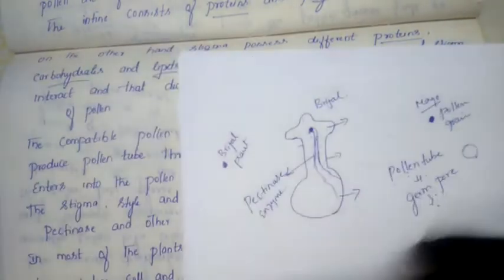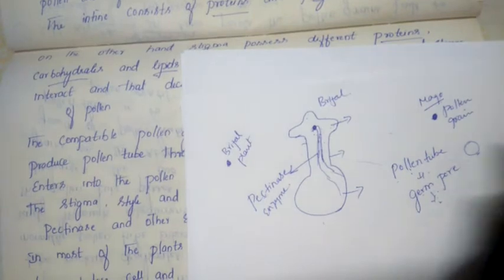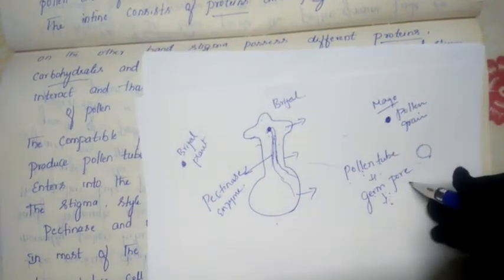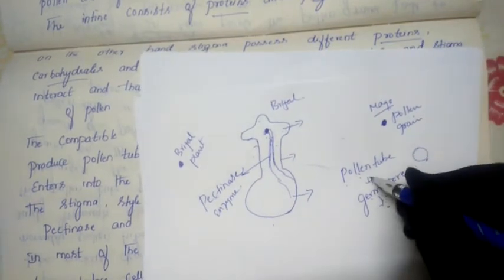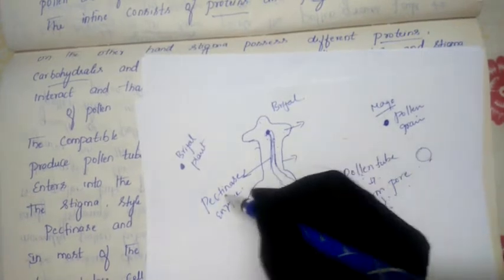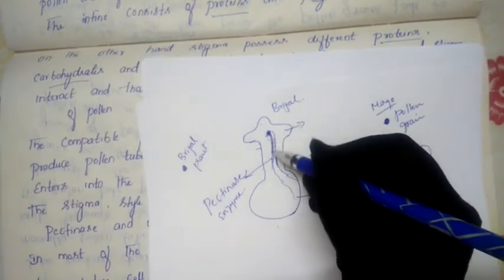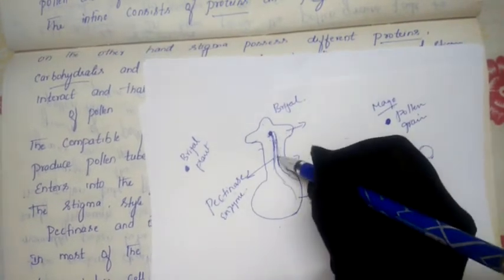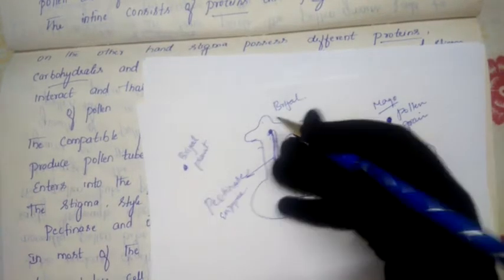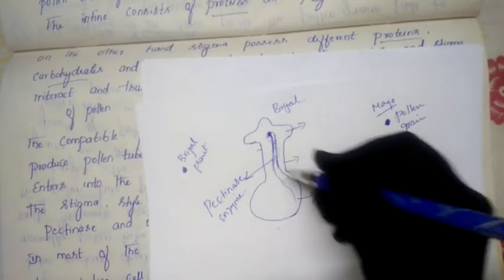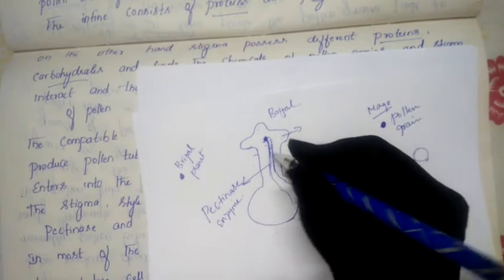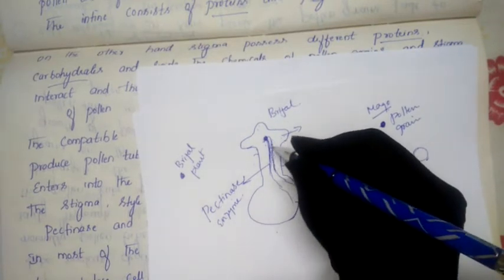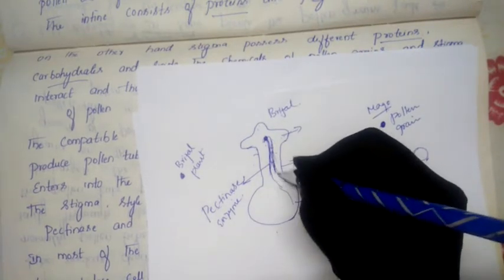So what they are telling is, as I said just now, as soon as compatibility takes place, the pollen tube starts arising from the germ pore, and as the pollen tube arises, pectinase enzyme also starts being formed. And the help of this enzyme is for the growing of the pollen tube, the pectinase.